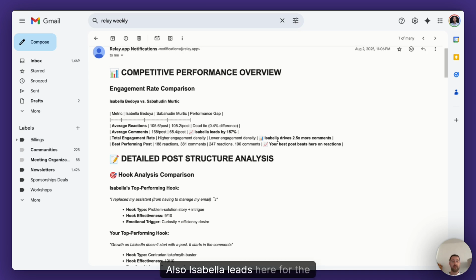Also Isabella leads here for the shares, 2.5 more comments, as well as the total engagement rate, and the best performing post was, as you can see, hers was 188 reactions, 381 comments, and mine was 247 reactions, 196 comments.